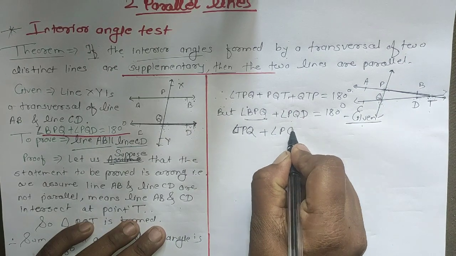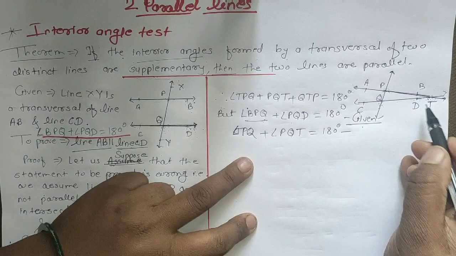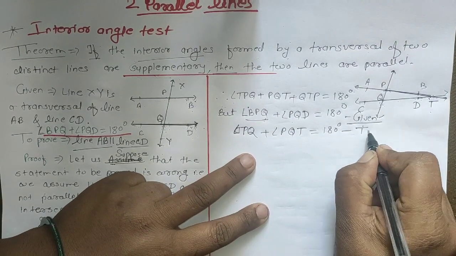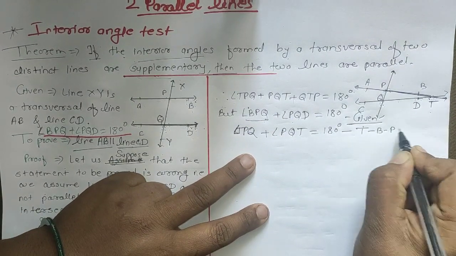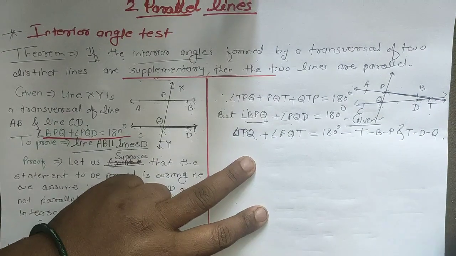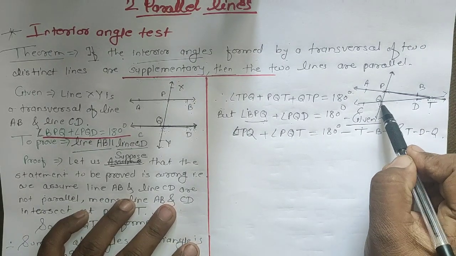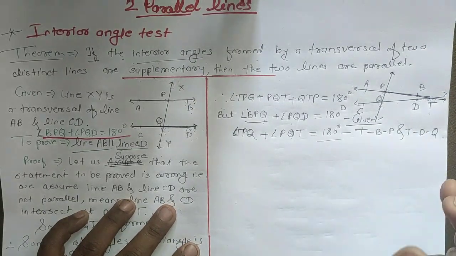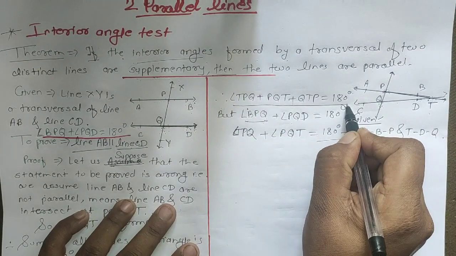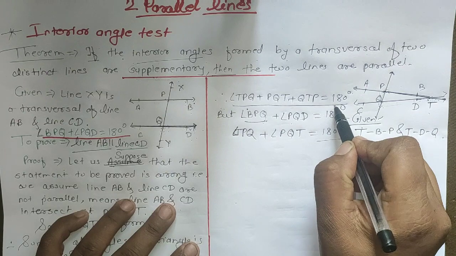So angle TPQ plus angle PQT is equal to 180 degrees. The reason is T-B-P and T-D-Q. That is why we wrote TPQ plus PQT is equal to 180.